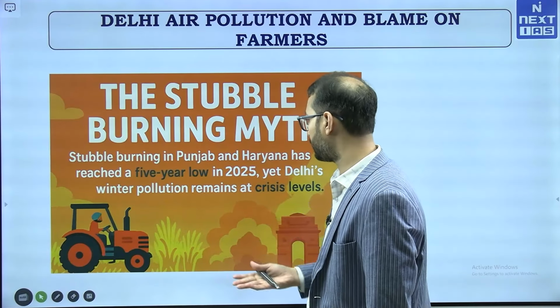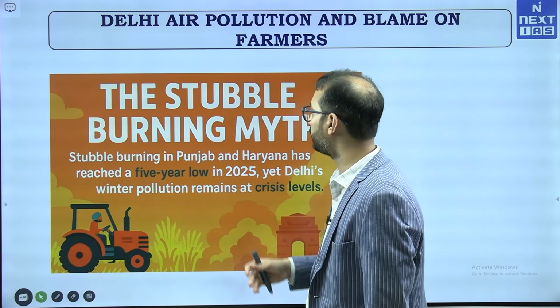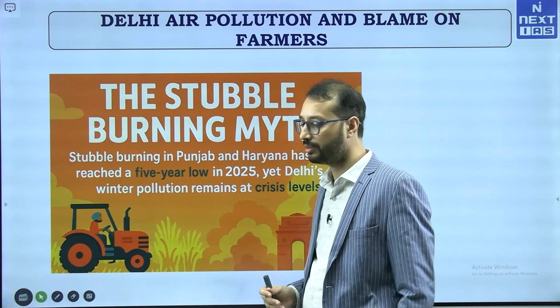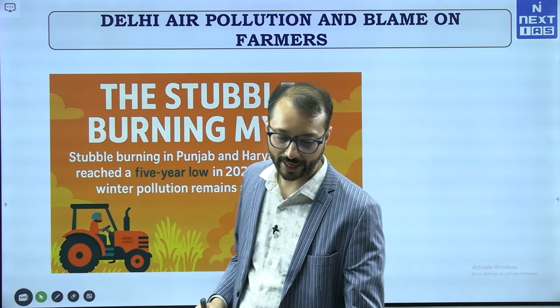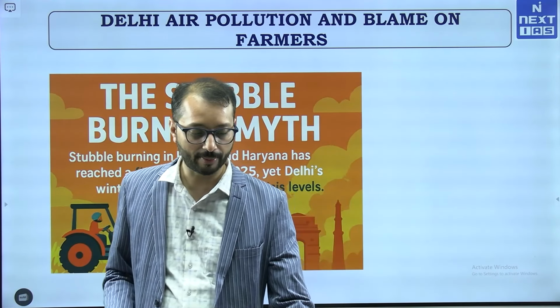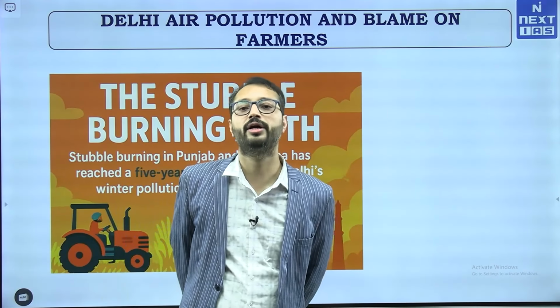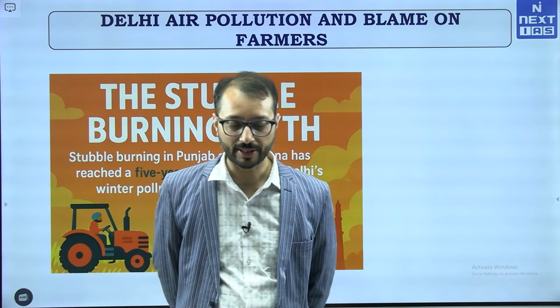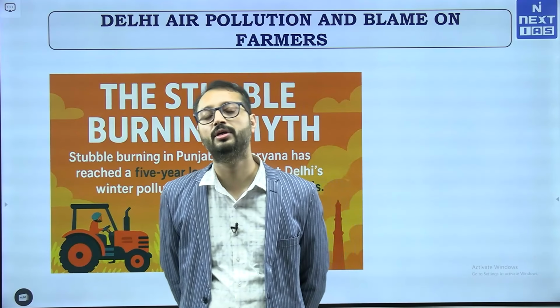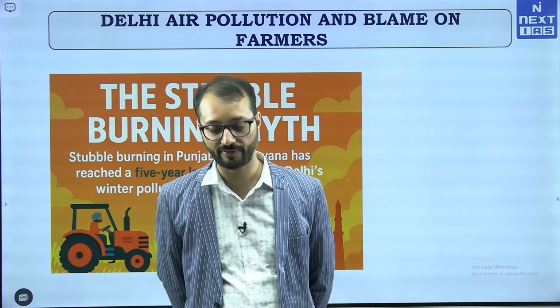So, the stubble burning myth has been there. If you look at the data, the total recorded farm fires in Punjab and Haryana have fallen from approximately 78,000 to roughly 6,000 in 2025. That is a 90% reduction.